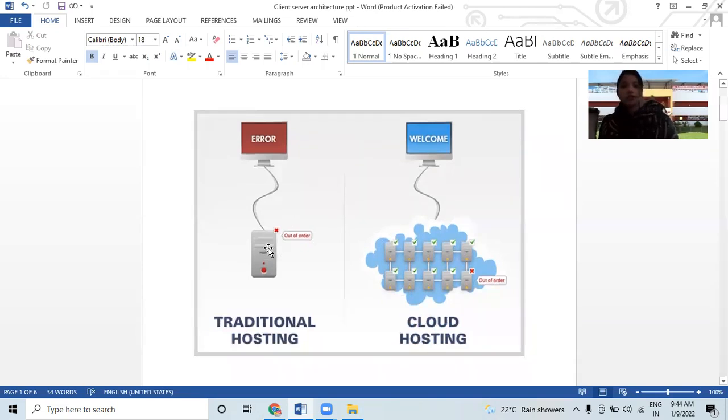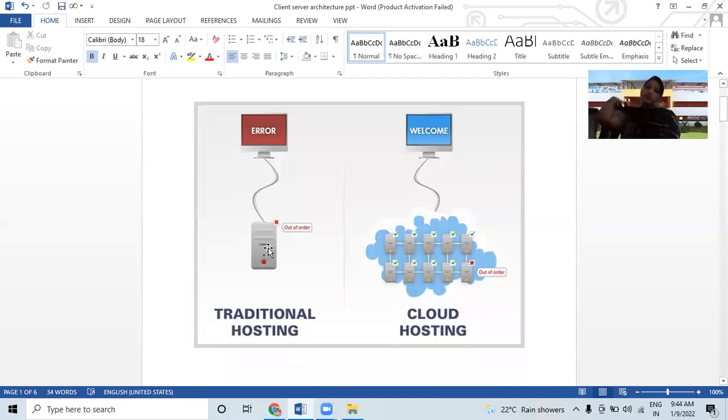Earlier there was only one hosting, so of course there was an issue of errors, but here many hostings are given. Because of many hostings, it is easy to respond to a particular service: if one host fails, we can switch to another host and provide our service easily to the servers.